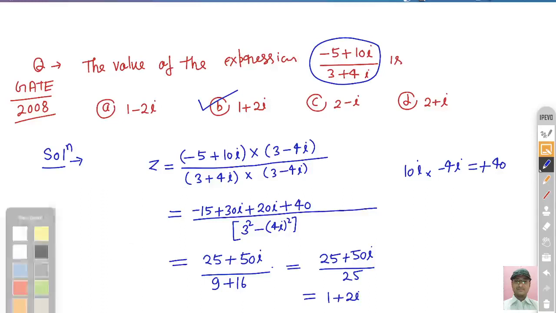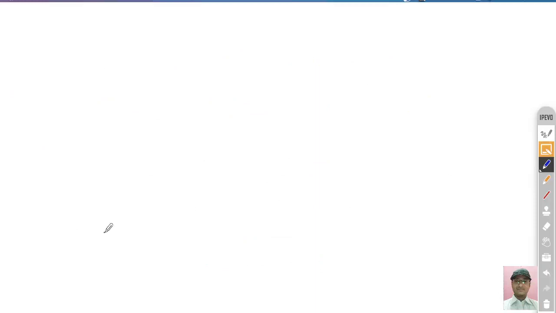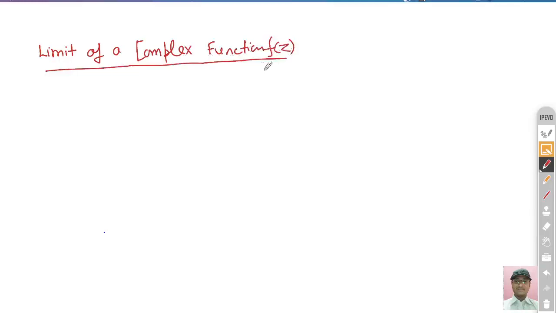Now we start another topic, you can say, the limit of a complex function. So now the next definition is basically the limit of a complex function. What about the limit of the complex function f(z)? If you want to calculate the limit of the complex function, then how do you approach? So we can say that L is the limit point of the complex function f(z).